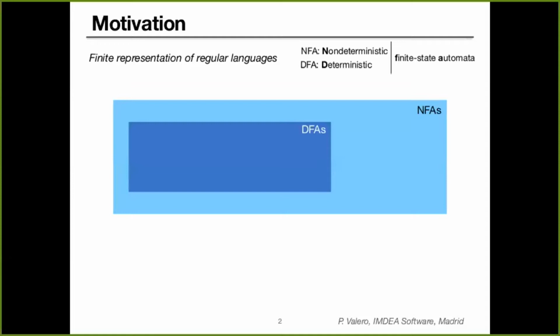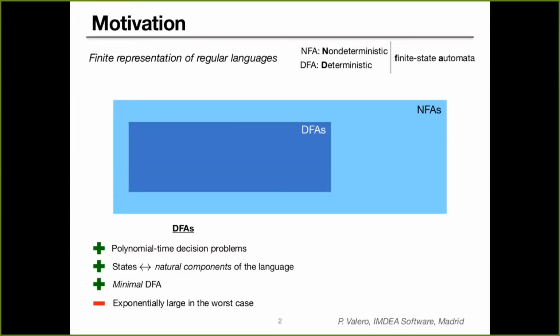Finite state automata are used as finite representation of regular languages, and they can typically be either deterministic or non-deterministic. Now, an automaton is said to be deterministic if for every state and every symbol in the alphabet, there exists at most one transition leaving that state and labeled with that symbol. Typically, DFAs, deterministic automata, are easier to manipulate than non-deterministic ones, but they tend to be larger and they can actually be exponentially larger. More precisely, when manipulating deterministic automata, we face decision problems that are going to be solvable